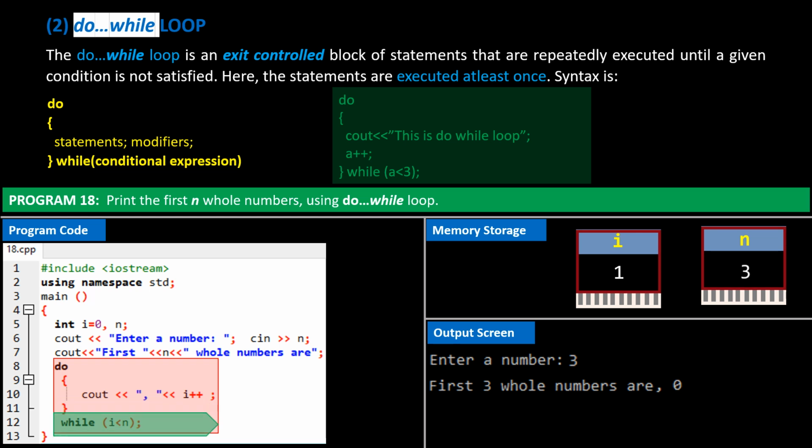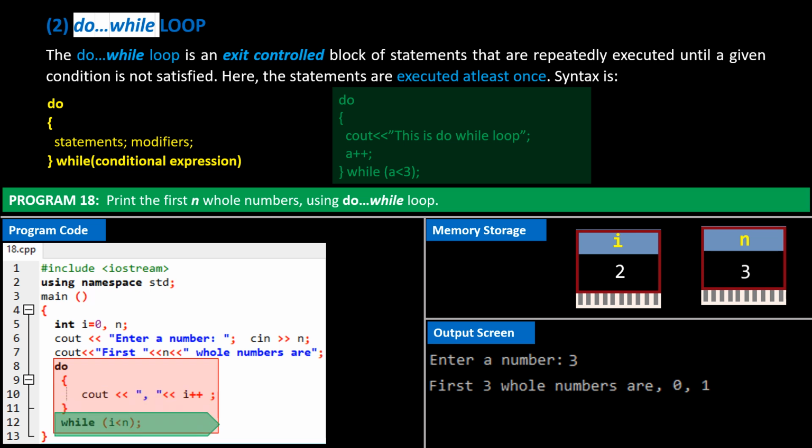It checks if i is less than n. i is 1, and n is 3. So i is less than n, and this means the while loop will be repeated. Control shifts to top of the loop, comes to the cout statement, and prints a comma, followed by value of i, that is, 1. i is then incremented by 1. i now becomes 2. Control shifts to the while condition, at bottom of this loop.